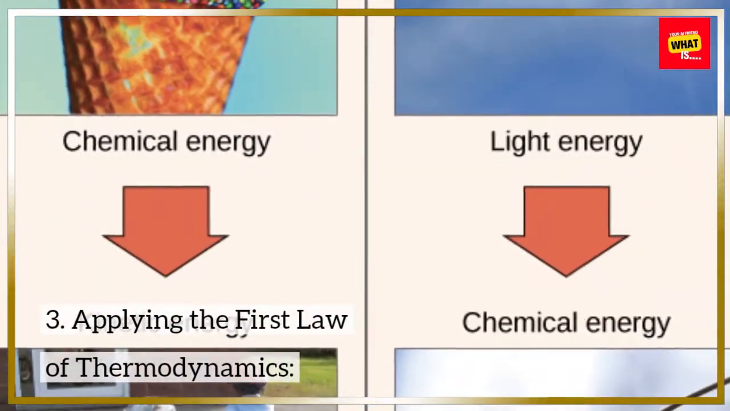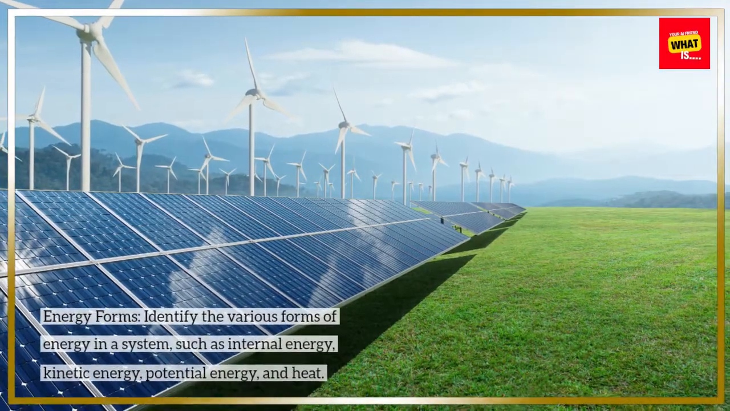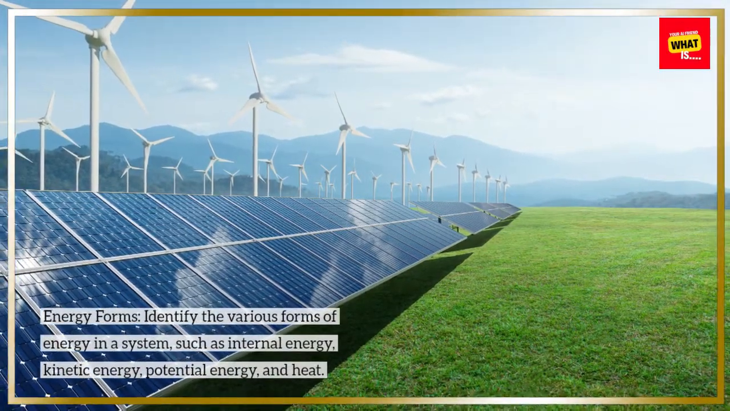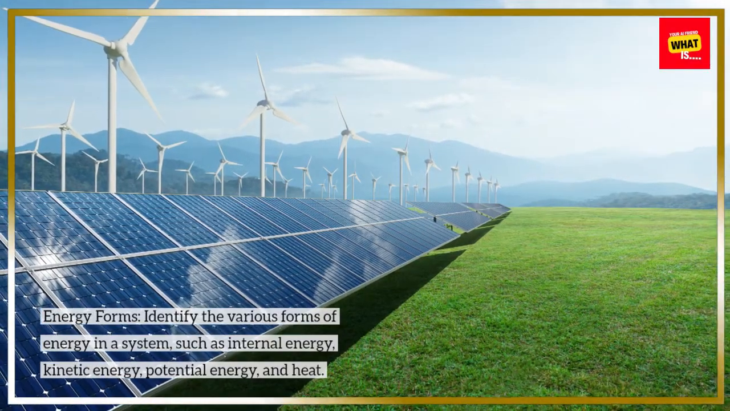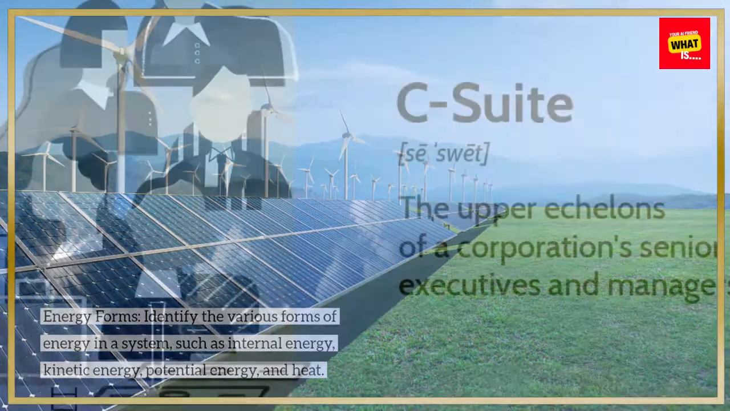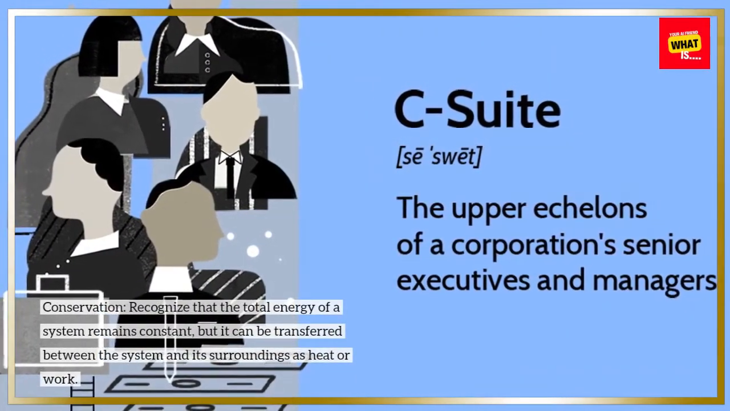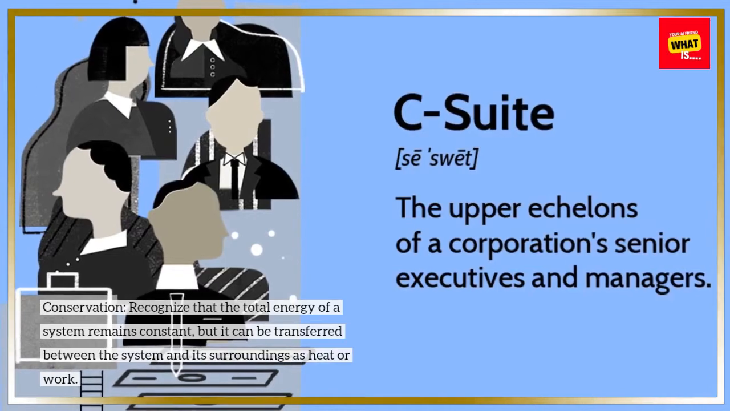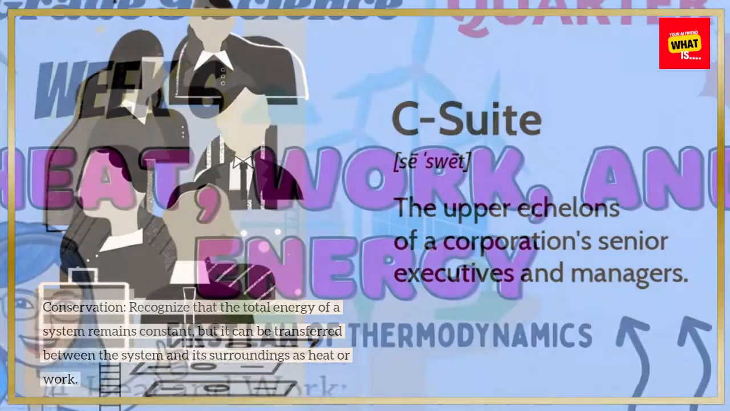3. Applying the first law of thermodynamics. Energy forms. Identify the various forms of energy in a system, such as internal energy, kinetic energy, potential energy, and heat. Conservation. Recognize that the total energy of a system remains constant, but it can be transferred between the system and its surroundings as heat or work.